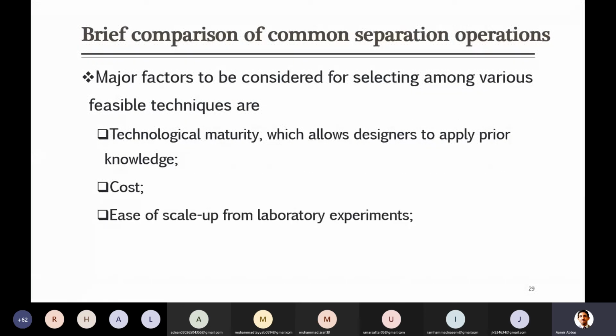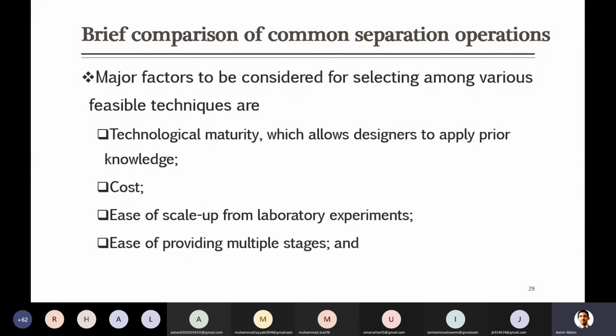Then, for example, you want to do some separation and you look at that technique, and at lab scale some technique is better as compared to some other technique, but is there any easy way to scale that process? Does the technology exist so that I can make a large plant of that laboratory experiment? Then there is the ease of providing multiple stages.